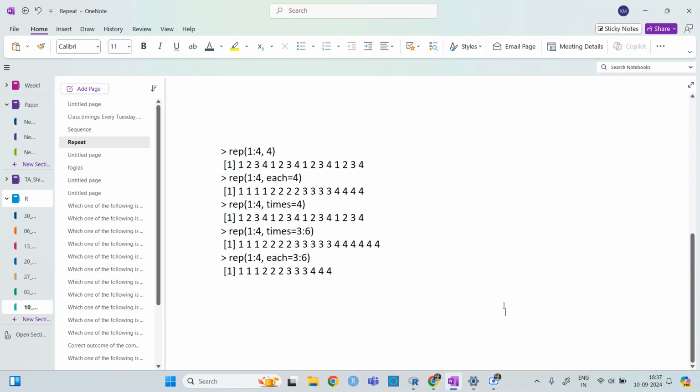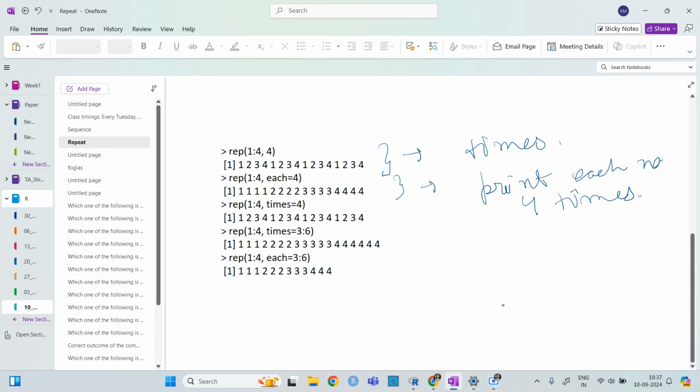So if you do not give any, then it will consider it as times. Right? For each, it will print each number four times. If I give times, then it will print the whole list four times.